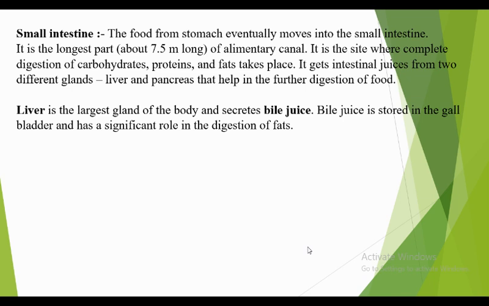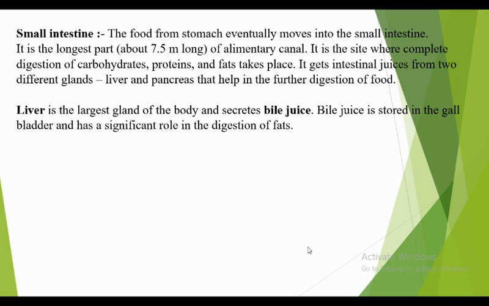Liver is the largest gland of the body which secretes the bile juice. Bile juice is stored in the gallbladder and has a significant role in the digestion of fats.